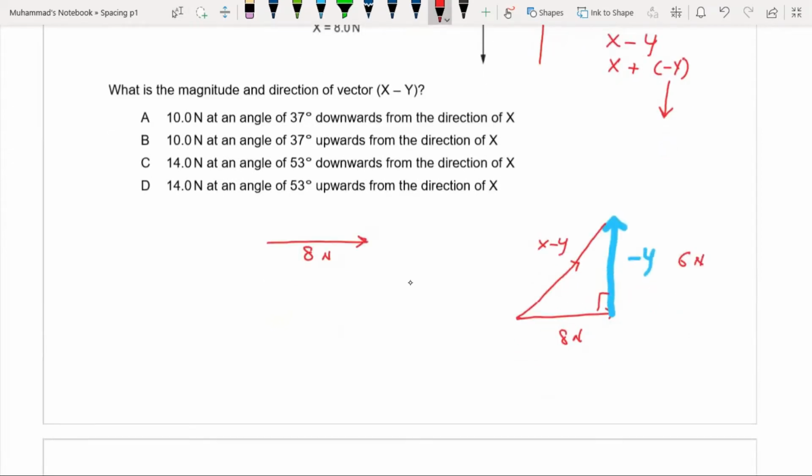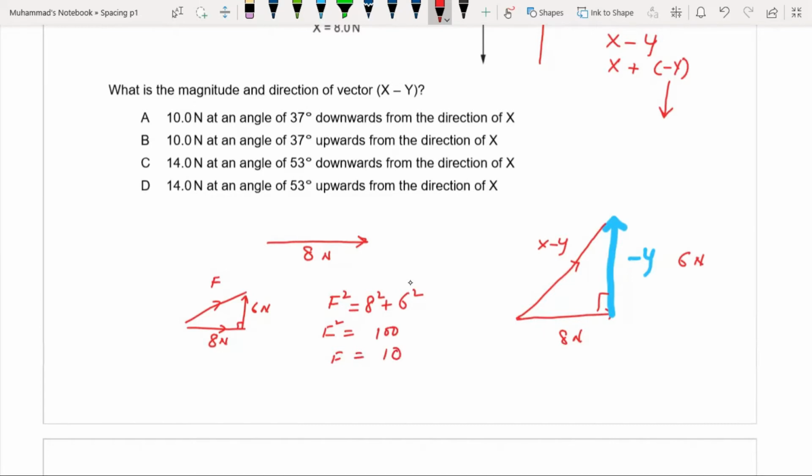You know that in a right angle triangle, if this length is 8 and this has 6 Newton, the resultant will have, let's say this is F. So F square is equal to 8 square plus 6 square, that is 64 plus 36. This is 100. So F will be equal to square root of 100, that is equal to 10 Newton.